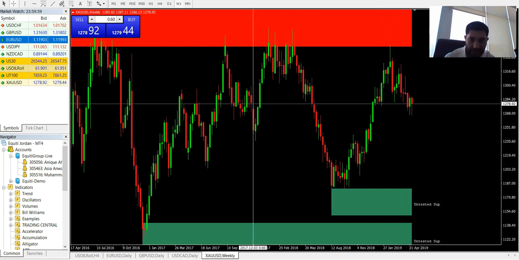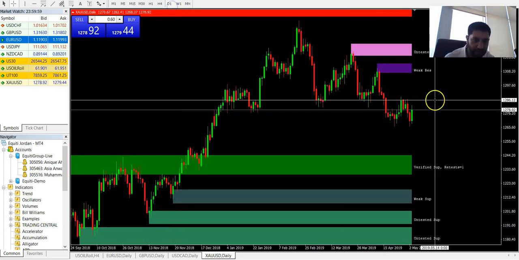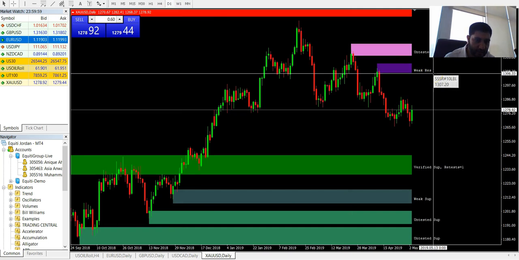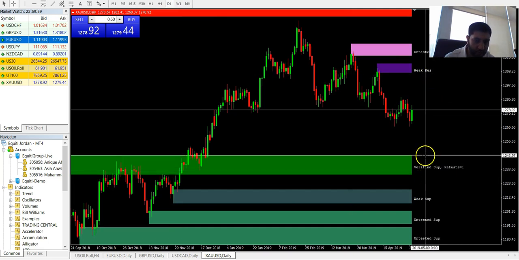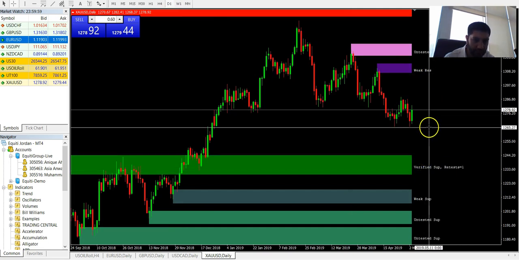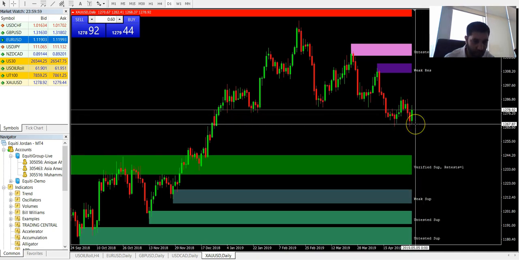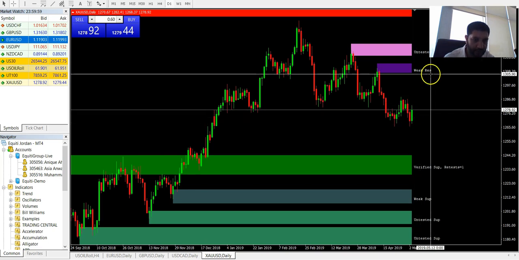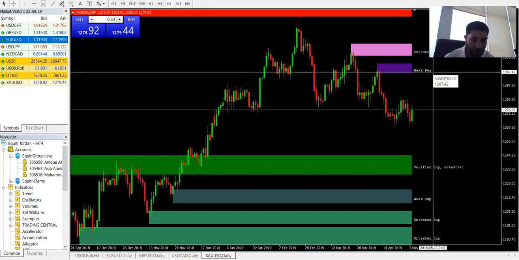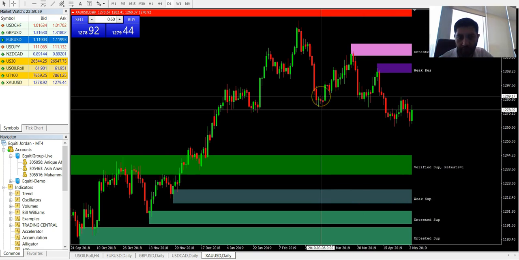It's a weekly resistance area, so I would just change it to the daily one. As you can see, this is the area which we are talking about. It might fall up to 1243, but it's not really likely possible. We had faced the rejection at 1267, and would expect that it will at least reach 1300. That's all for me for the weekly analysis.